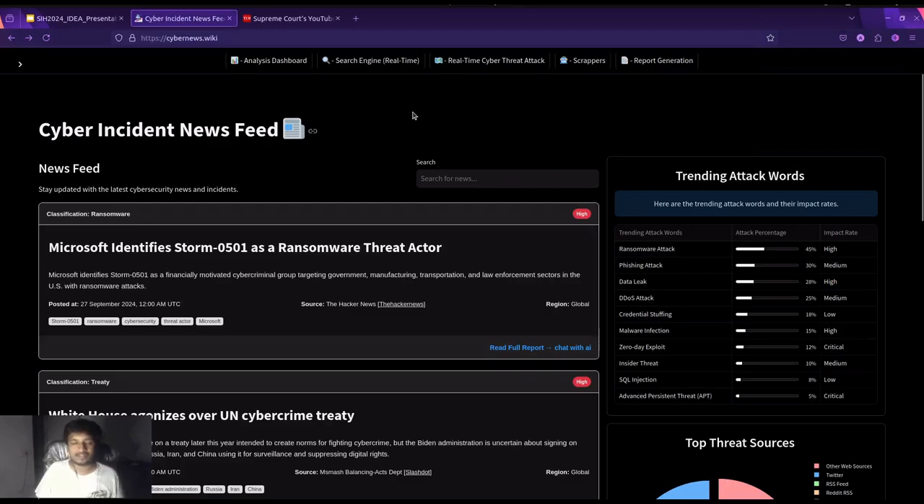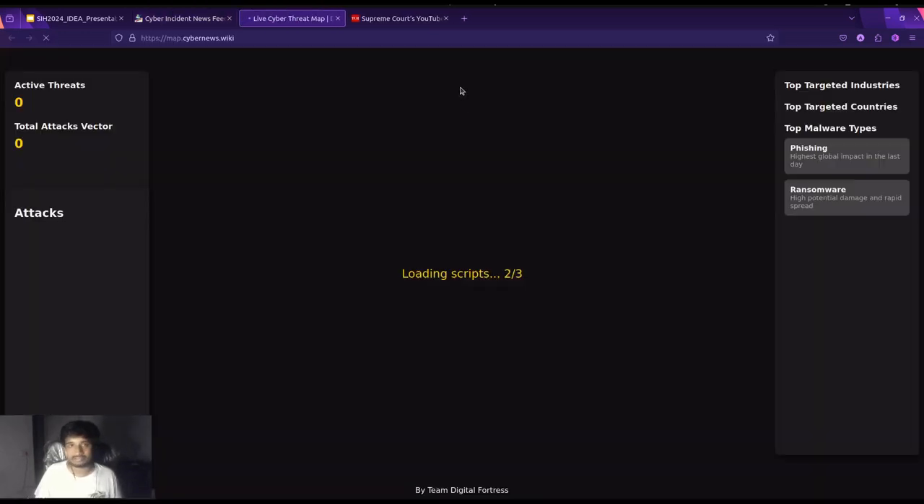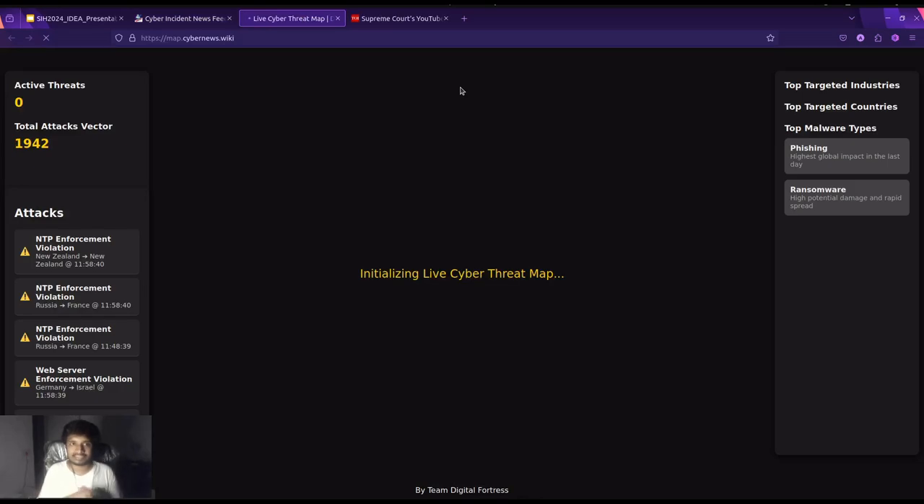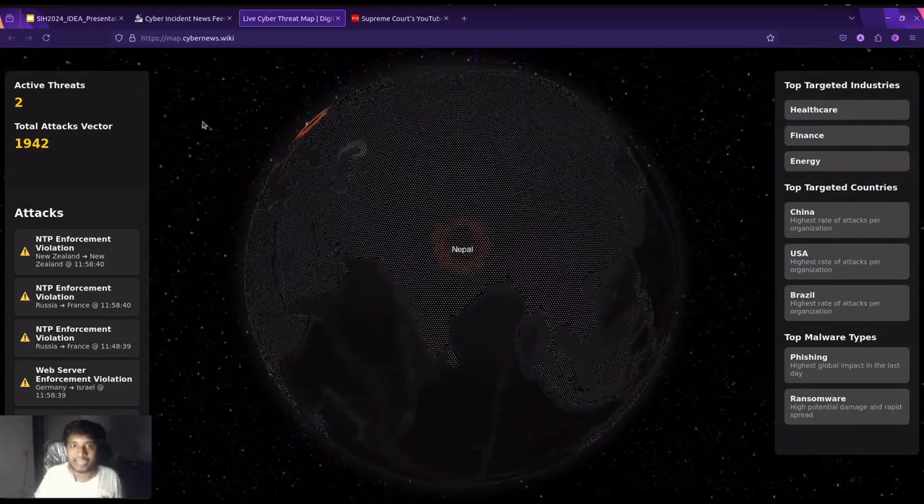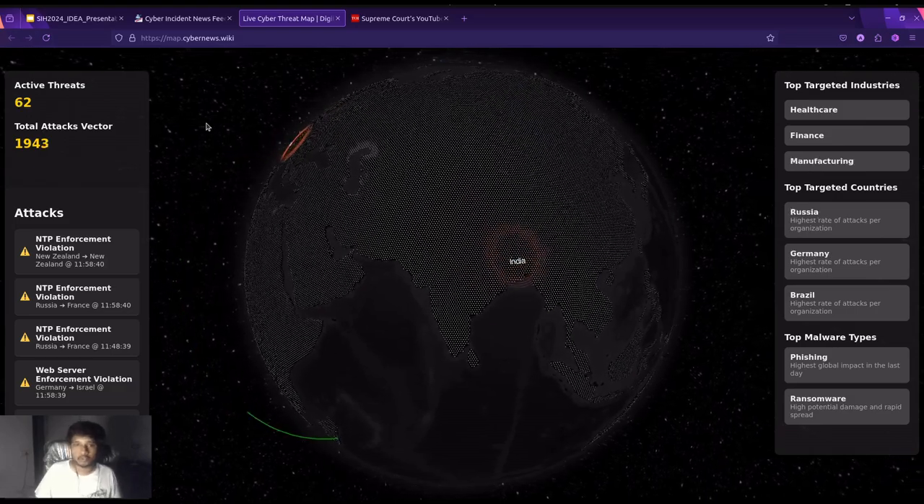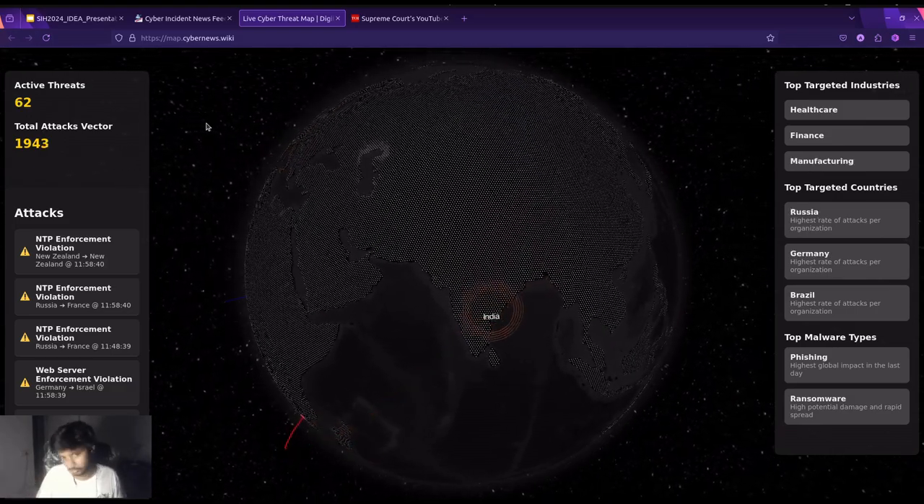As I said before, we are collecting thousands of threads of data from different sources all over the internet. If I click on this real-time cyber threat map, I'm going to get a whole visualization of which country and which particular IP address has been used to attack a targeted IP address.